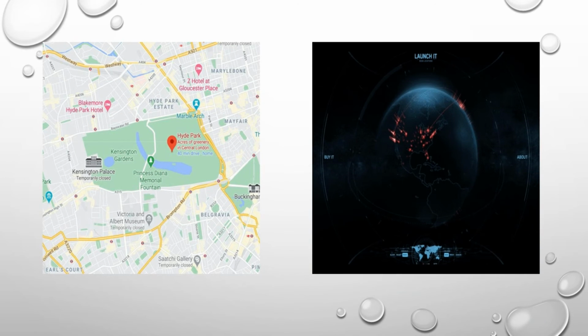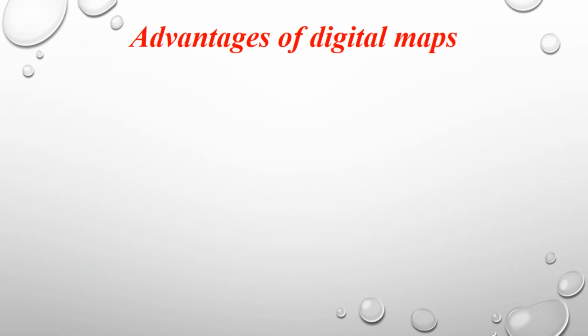See, these are examples of digital maps. The first one is Google Map. It shows the location, the route, everything. And how it is launched from the satellite, everything is shown in the map.